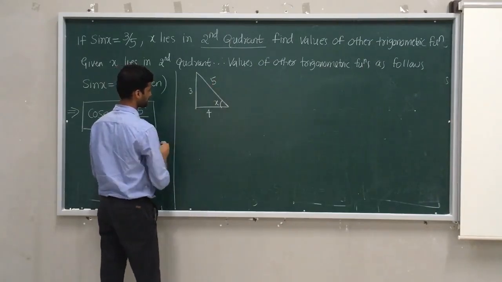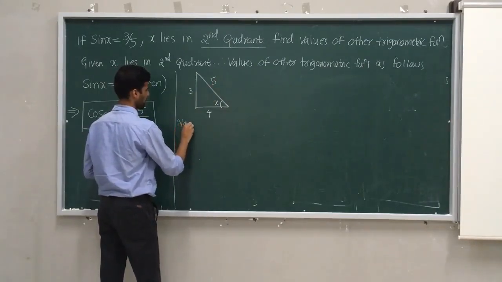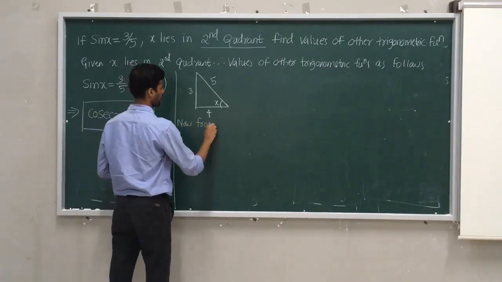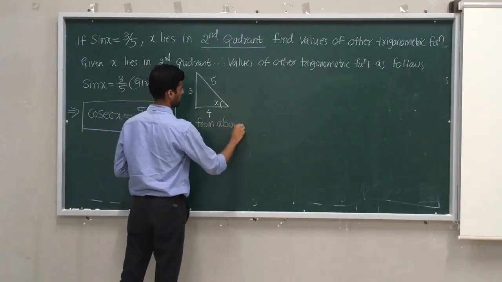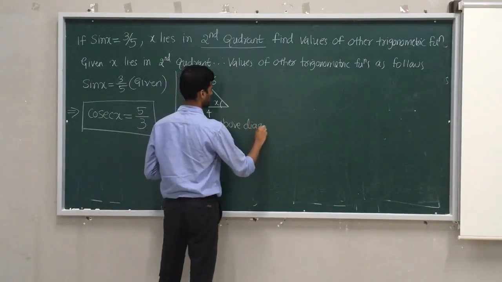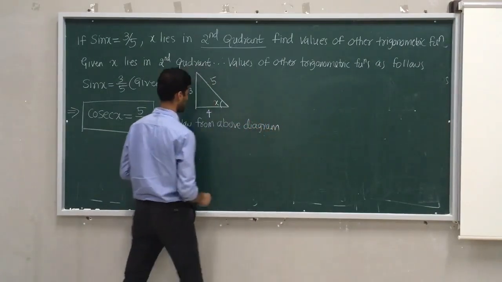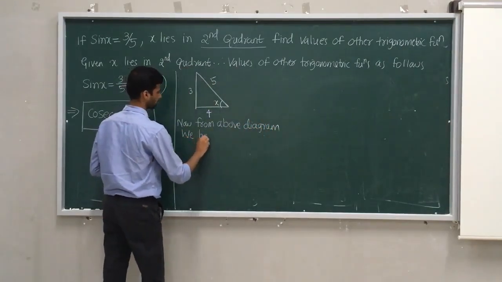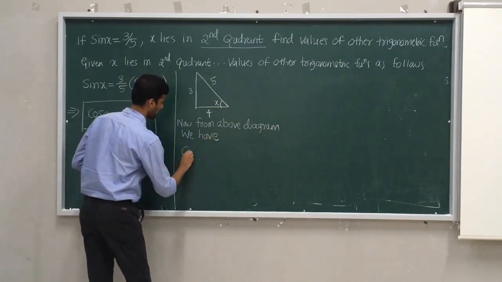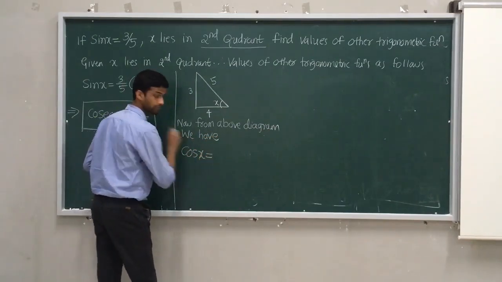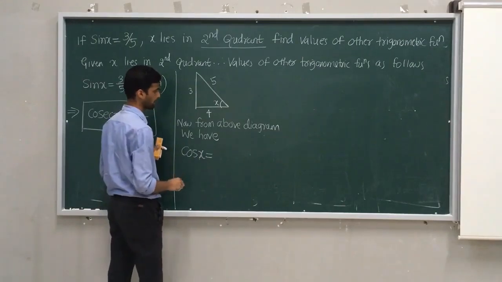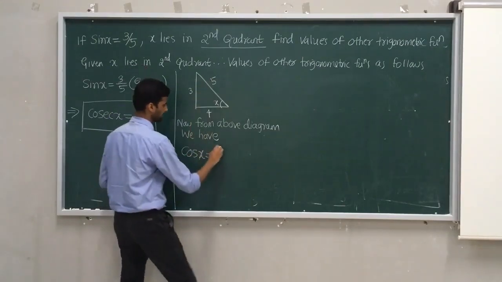Therefore, now from above diagram, we have cos x is equal to adjacent by hypotenuse, 4 by 5.